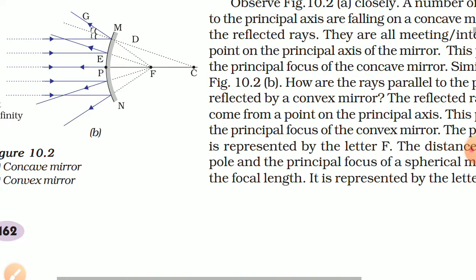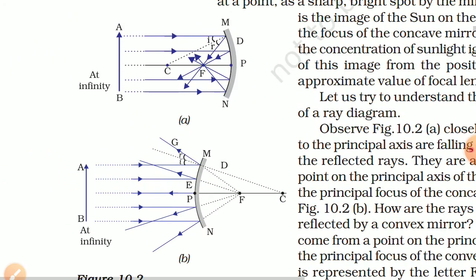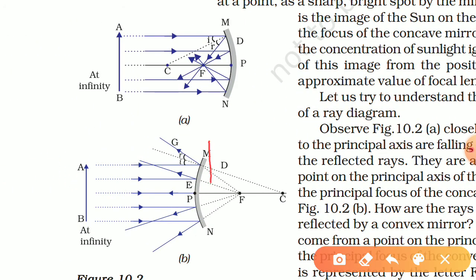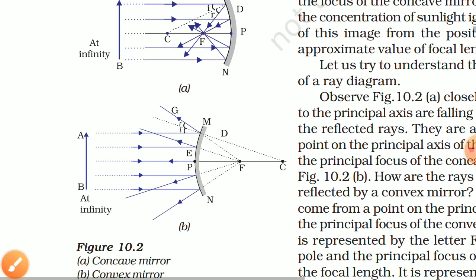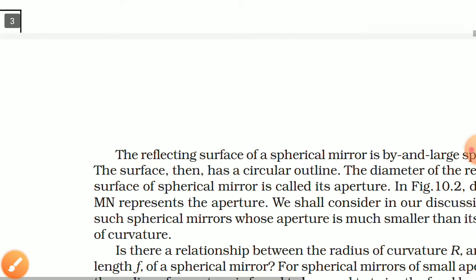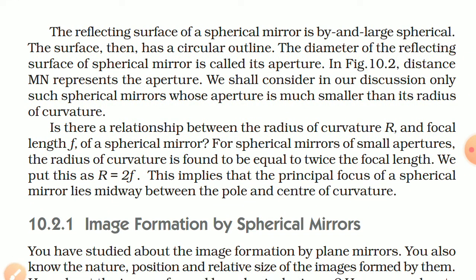This distance between M and N is called the aperture. It is the distance between the bottom point and top point of the mirror, measured in a straight line.